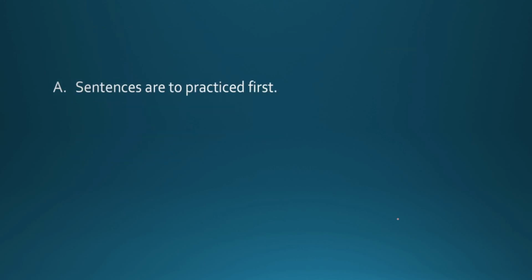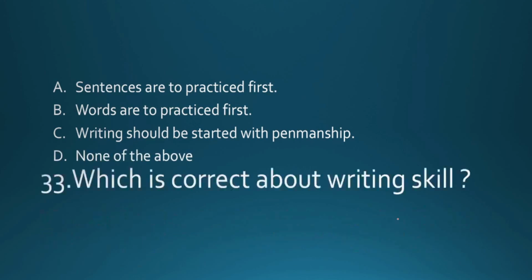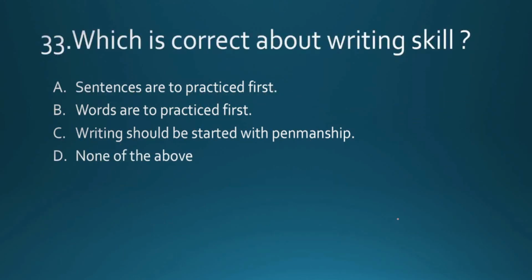Sentences are to be practiced first. Words are to be practiced first. Writing should be started with penmanship. None of the above. The stem is which is correct about writing skill. The correct answer is writing should be started with penmanship.